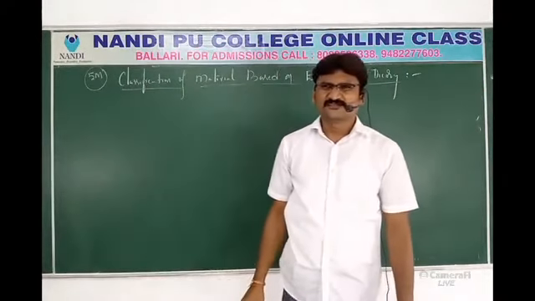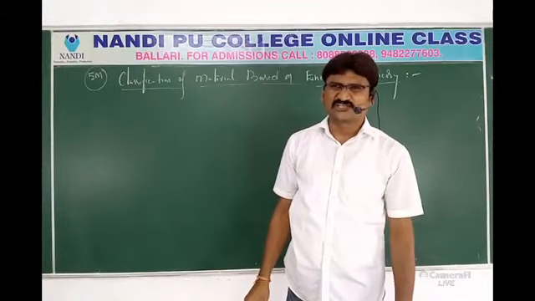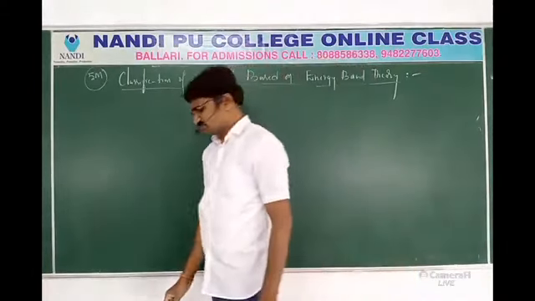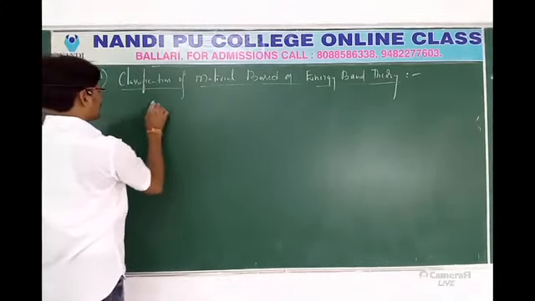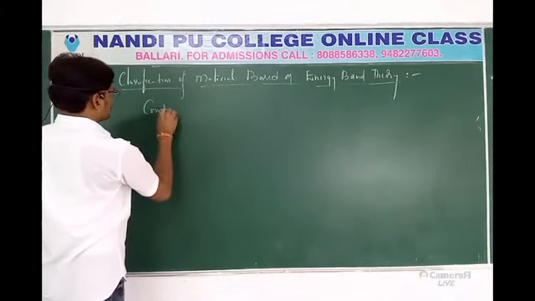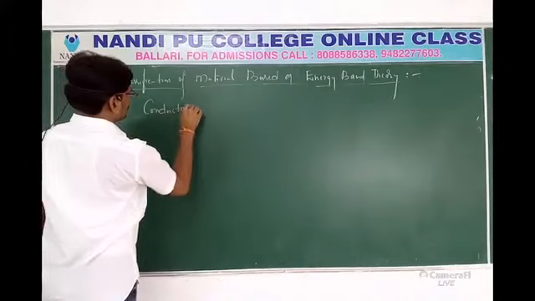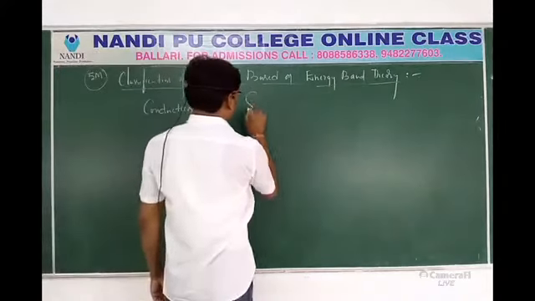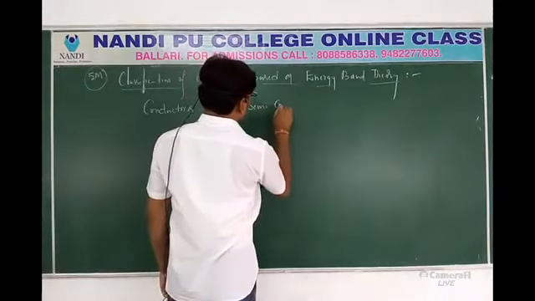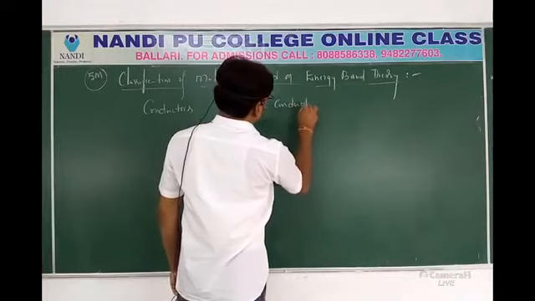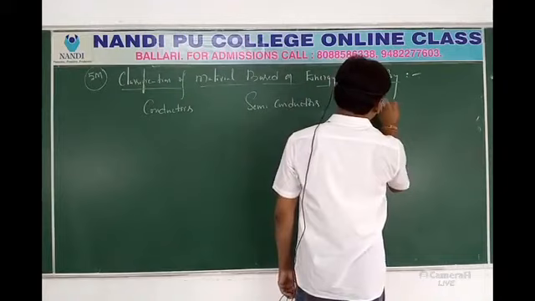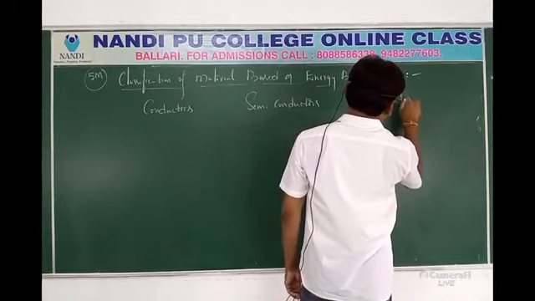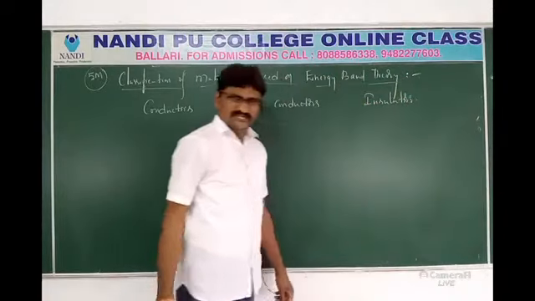What is an energy band? A group of energy levels is called an energy band. But what are the classifications? We know the classification is done. First one is conductors. Second one, semiconductors. Third one, insulators. The first point everybody knows, so I am not writing it.